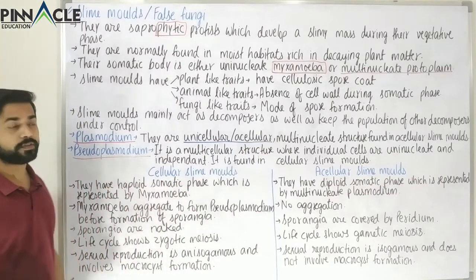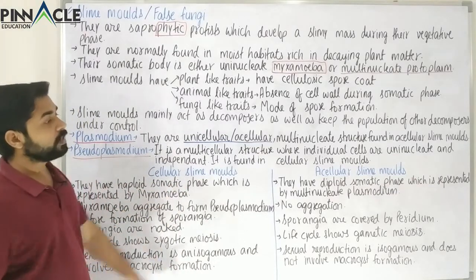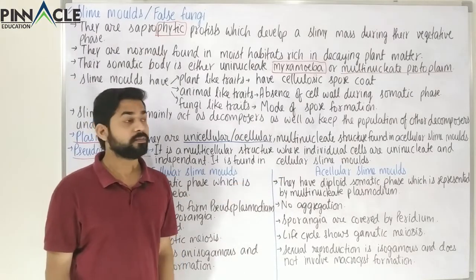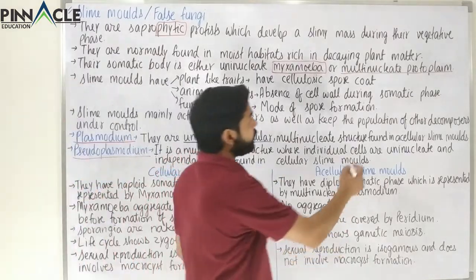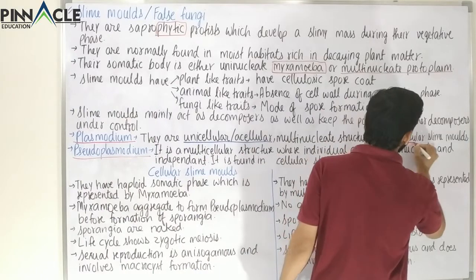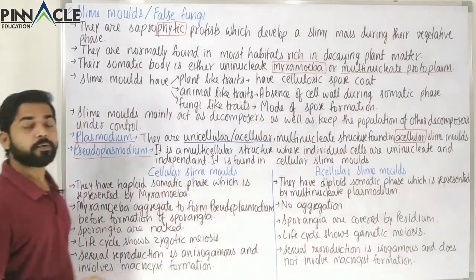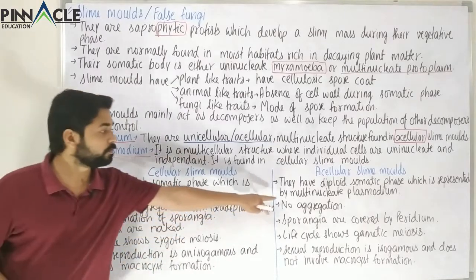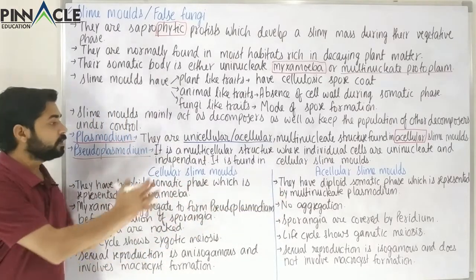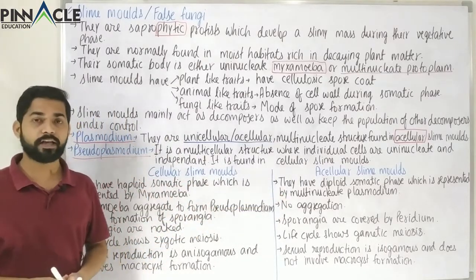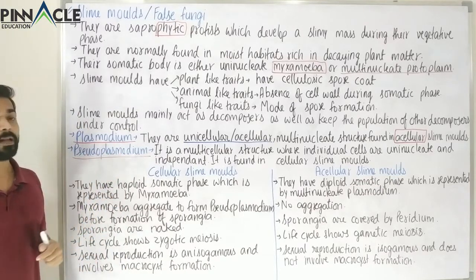There are two types of slime molds. One is called cellular and the other is called acellular. So it occurs normally in acellular slime molds. So this is the property of acellular slime molds which we will study here. We have to study about these two categories of slime molds. So this was about the Plasmodium.